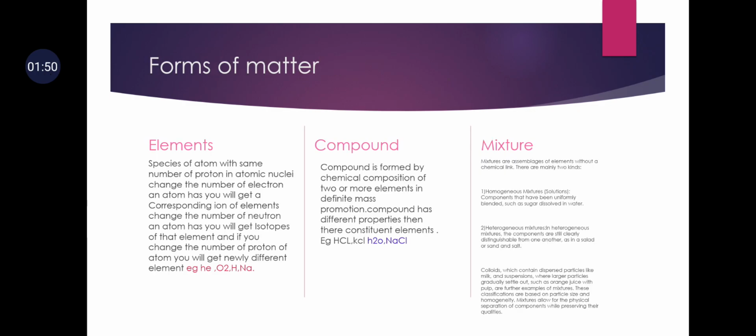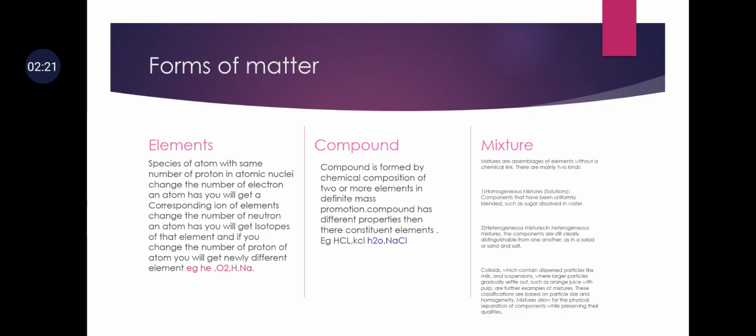What is then a compound? Compound is basically formed by a chemical combination of two or more elements in a definite mass proportion. Okay, compound is basically a chemical combination of two elements. Compound has different properties than their constituent elements. It has different properties than the elements which the compound is made of. For example, HCl, H2O, NaCl.